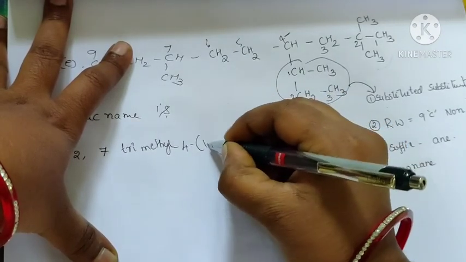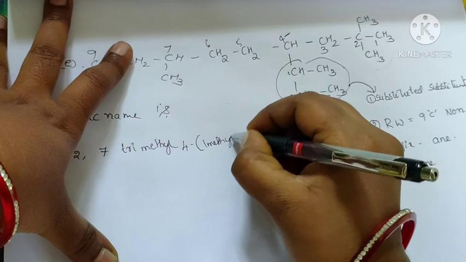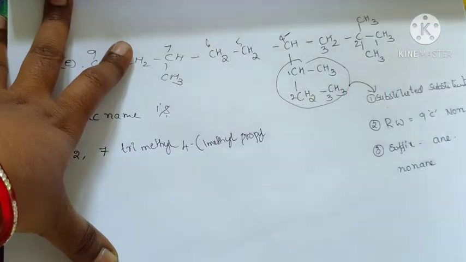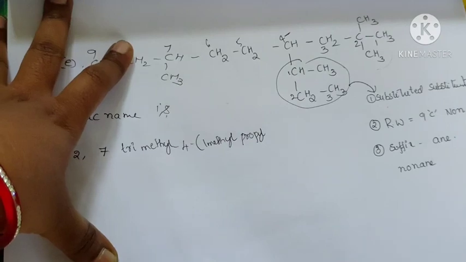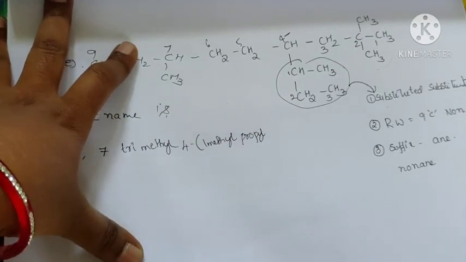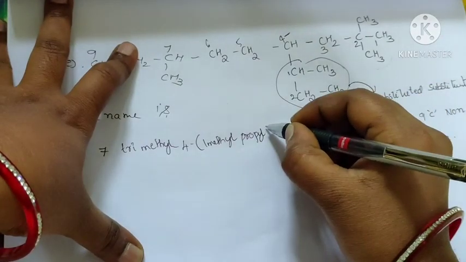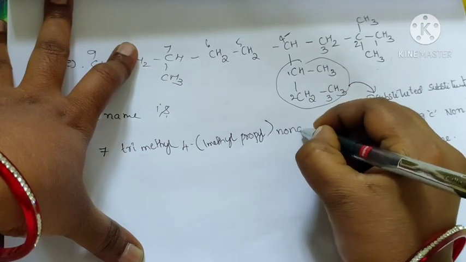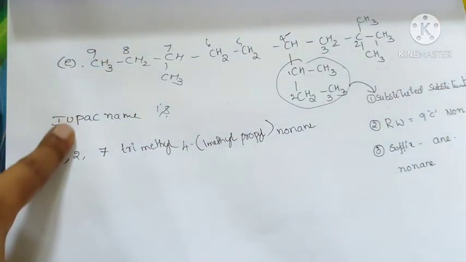The root word is non and the suffix is -ane: nonane. This is the IUPAC name of this compound. Thank you.